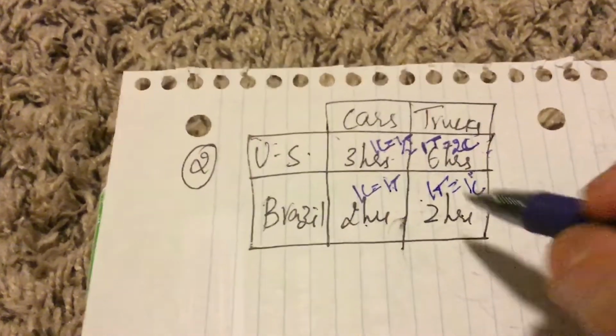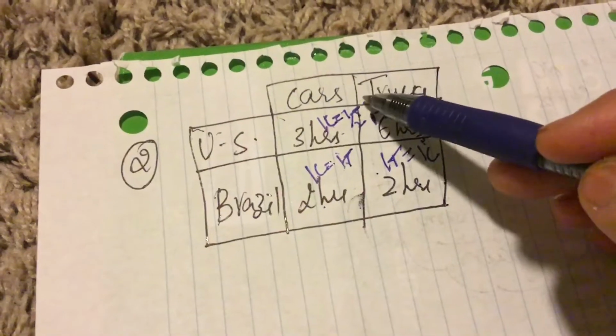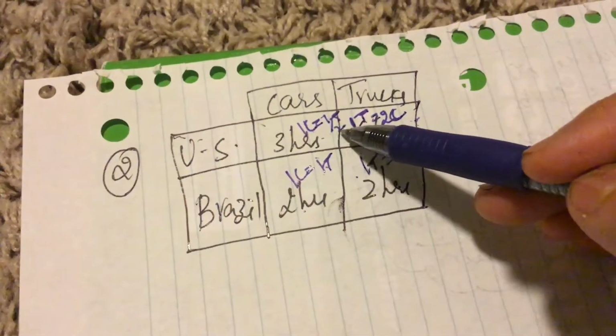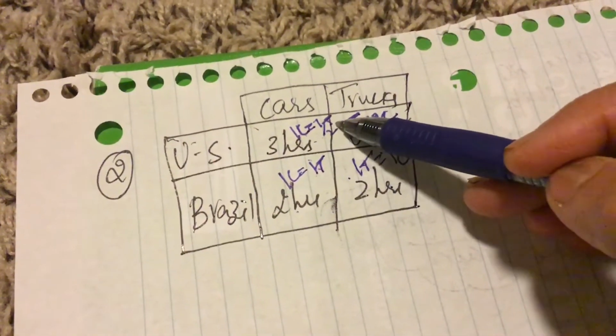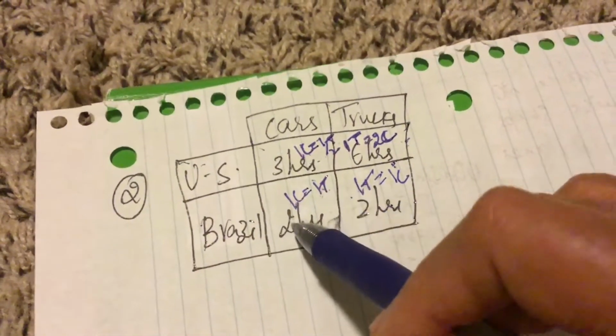Okay, so check the comparative advantage between US and Brazil for cars. In the US it has to give up only half a truck for one car, whereas in Brazil it has to give up one truck for one car.